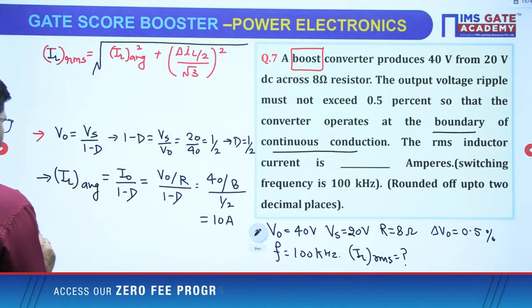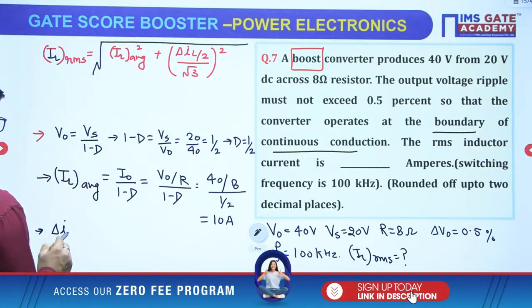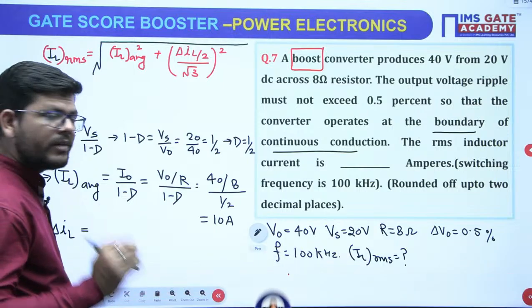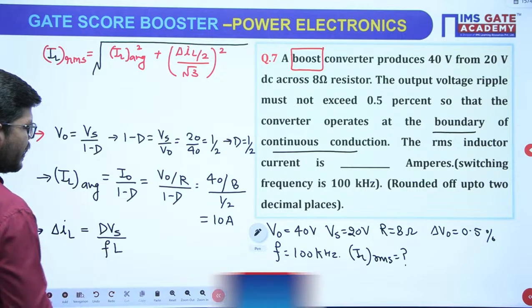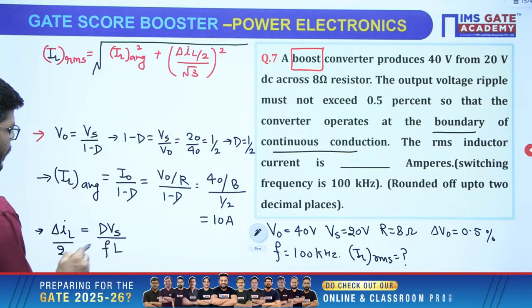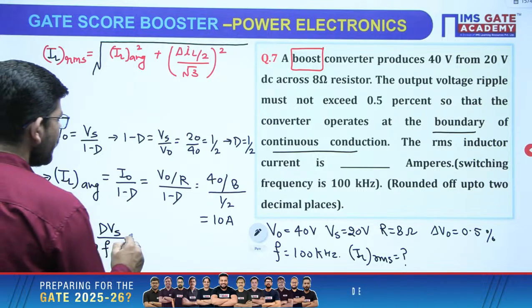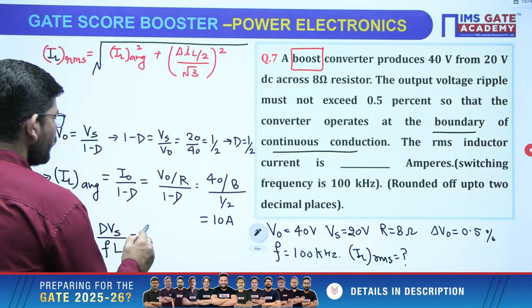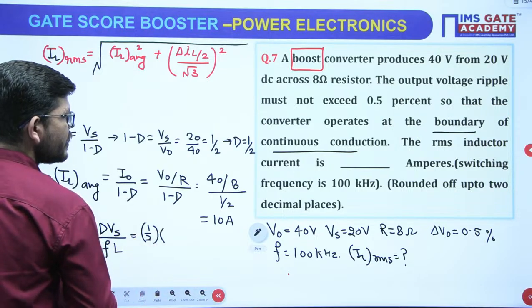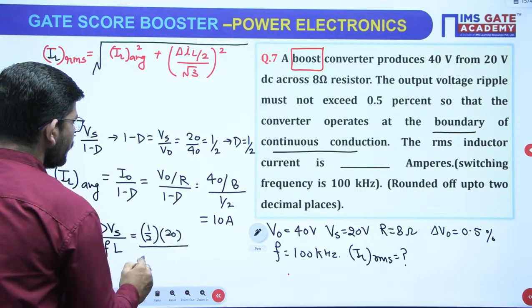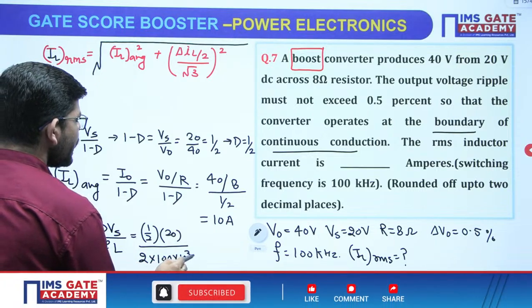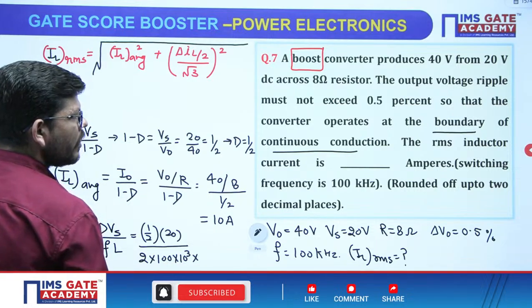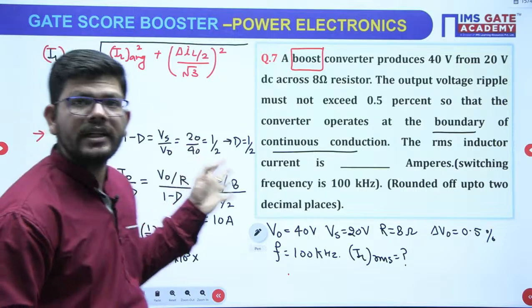Correct. Then we have to calculate delta IL. Okay. So delta IL formula in case of boost and buck boost converter, both it is the same, dVs upon F into L, right. If we are calculating delta IL by 2, we have to write an additional 2 here. Now, whether we have D? Yes, we have 1 by 2, Vs is 20 upon 2 into the frequency is 100 kilohertz. Inductor value, oh, do we have inductor value? Inductor value is also not given.